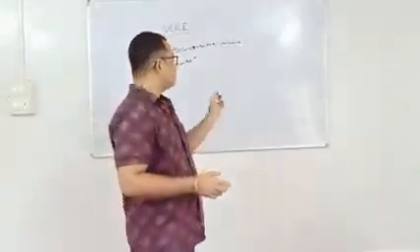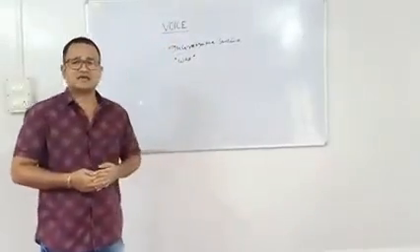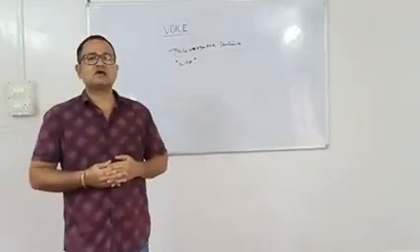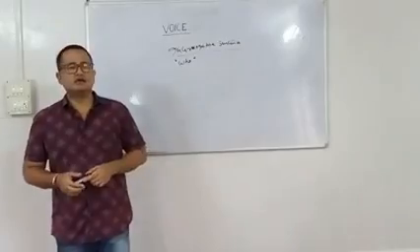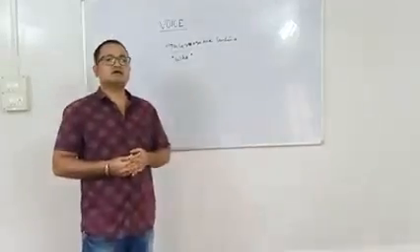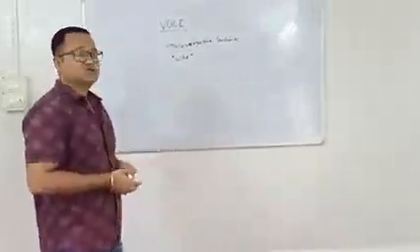Before giving you an example of such sentences, I would like to tell you the essential things you have to apply when you change the voice from active to passive if the interrogative sentence begins with who.